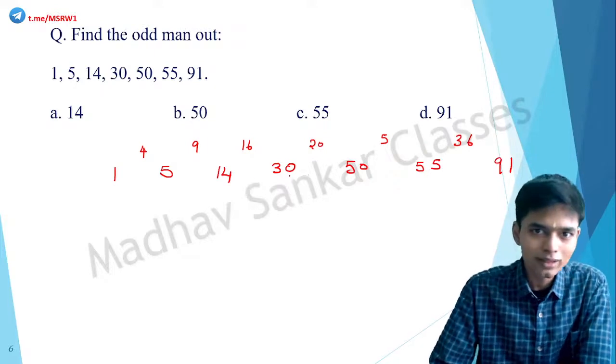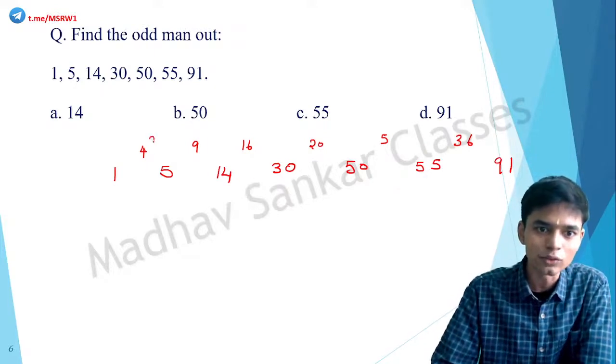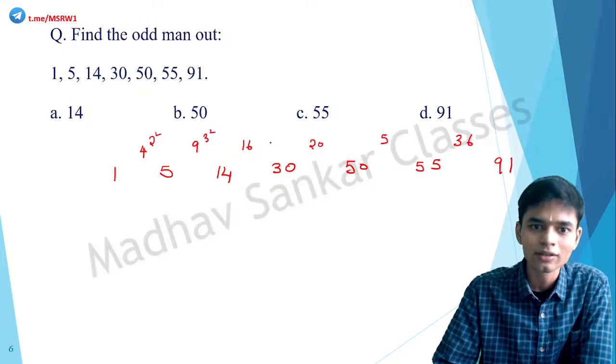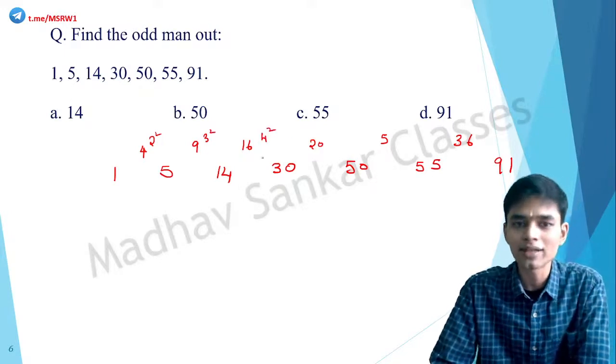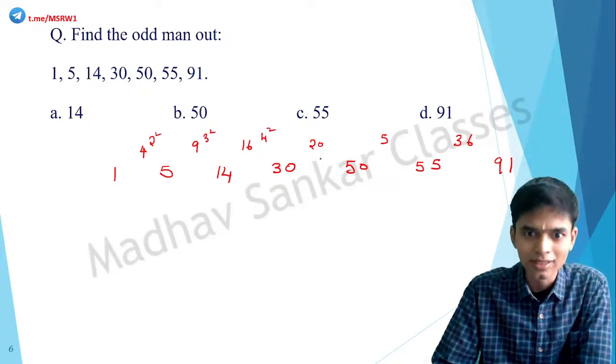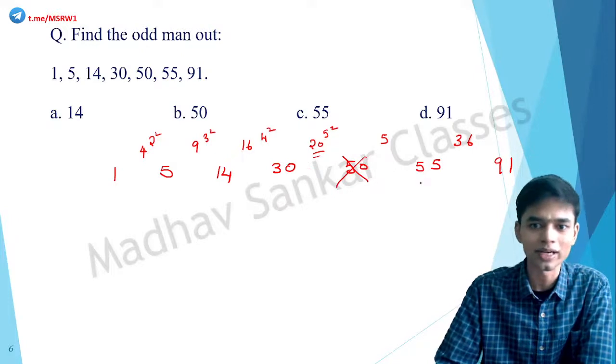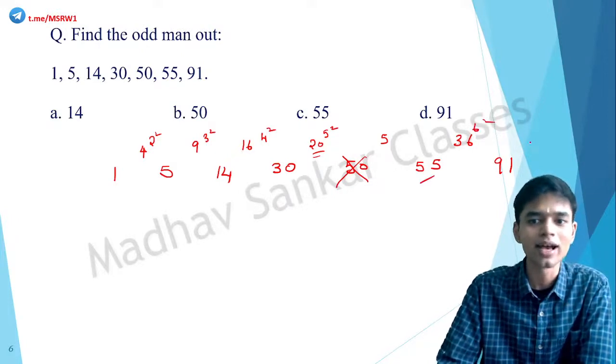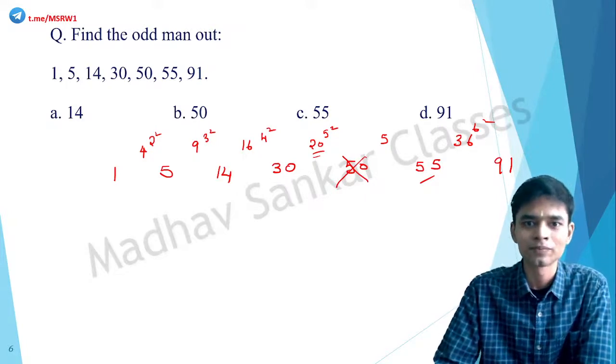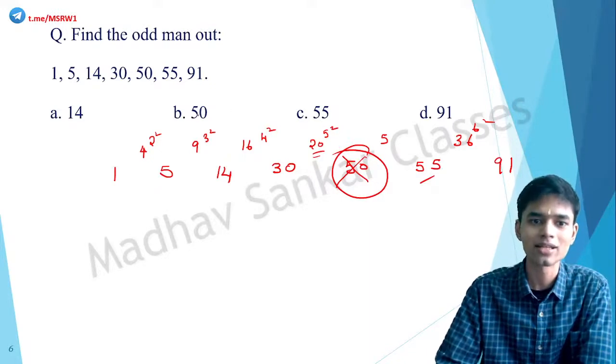Correct. So if you look at this closely, you can see that this is basically 2 square. This is 3 square, 4 square. So if this pattern is supposed to carry on likewise, then it should be 5 square here. So instead of 5 square, it is 20. Correct. So if we take this 50 out, then 30 plus 5 square is 55. So that is given. Then we have 6 square and so on. So that sequence is completed. The pattern is correct. So 50 is the error term, odd man out. So answer is option B.